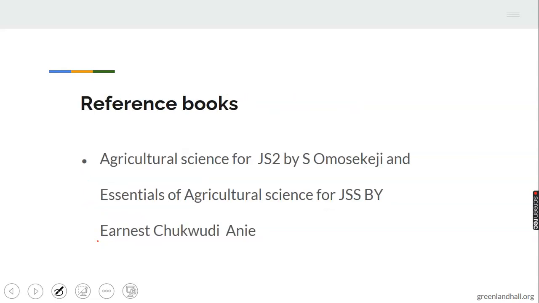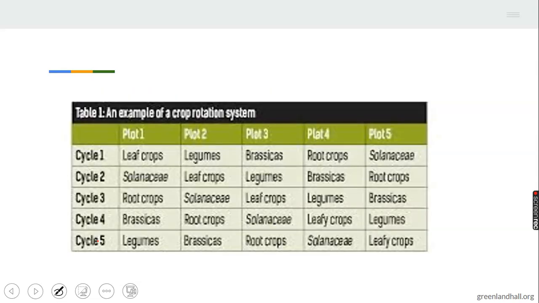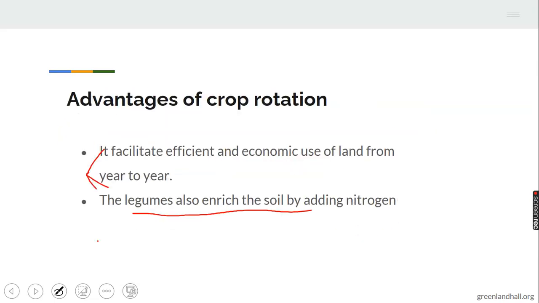Let's take up the reference book for this topic. We have come to the end of today's class, and I encourage us to read up more on crop rotation specifically. Read up the entire topic, cropping system, and crop rotation for better understanding. Study the table and see how the crops are planted: plot 1, plot 2, plot 3, plot 4, plot 5. This is a very good example of a crop rotation table.